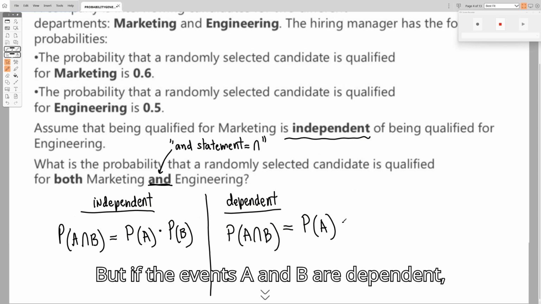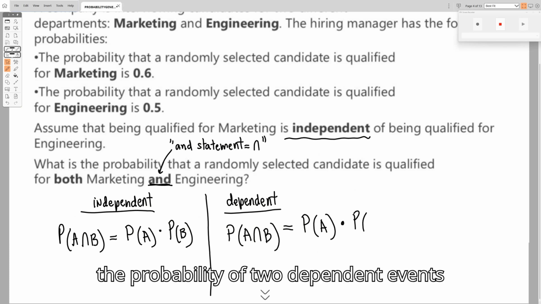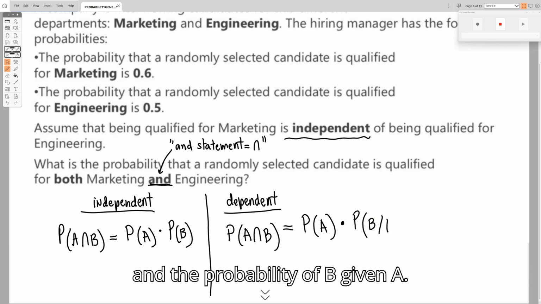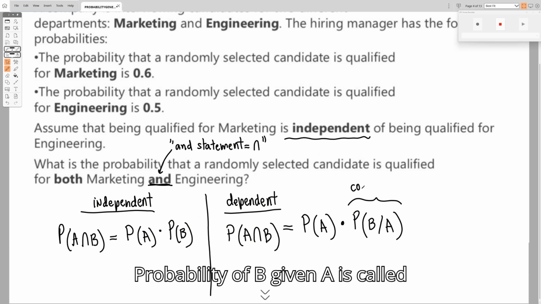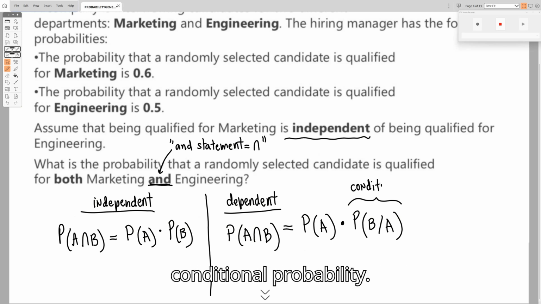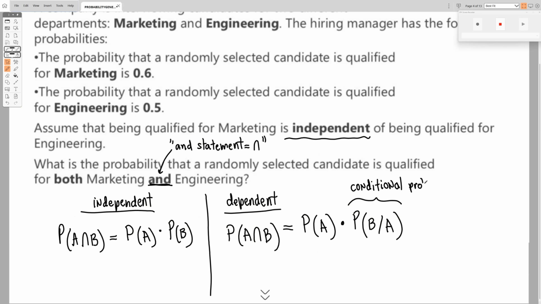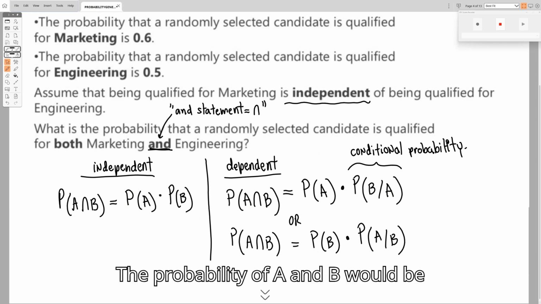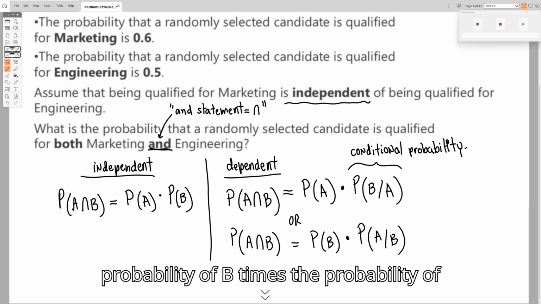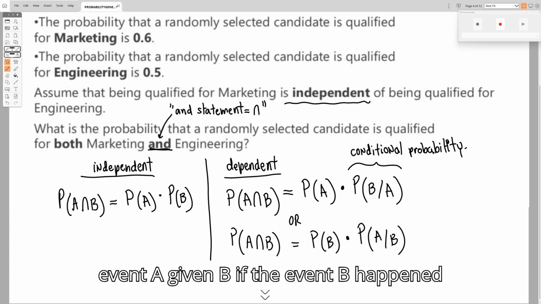But if the events A and B are dependent, the probability of 2 dependent events is the product of the probability of A and the probability of B given A. Probability of B given A is called conditional probability. The probability of A and B would be the probability of B times the probability of event A given B, if the event B happened first.